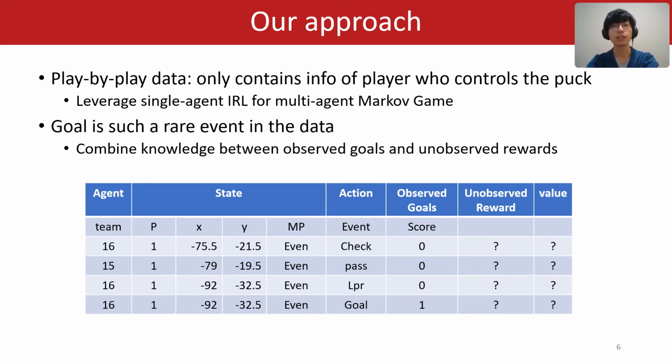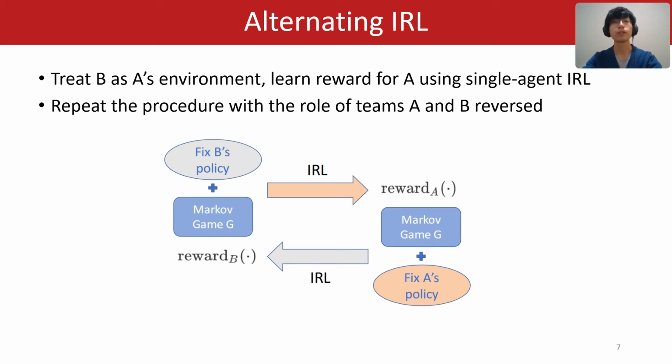The table below shows an example. We have the sequential data of state and action, and we also know the observed goals. We want to recover the unobserved reward and combine them together to learn an aggregated reward function, then calculate the value function. For the first approach, we use an alternating learning method. That is, in the Markov game, we have 2 agents, A and B. We first treat B as A's environment and learn reward for A using a single-agent algorithm. Then we repeat the procedure with roles of teams A and B reversed.